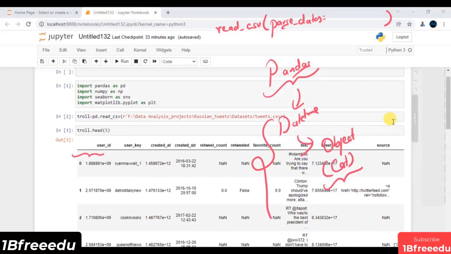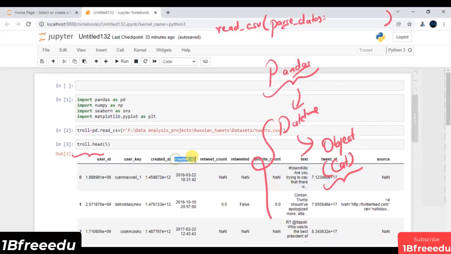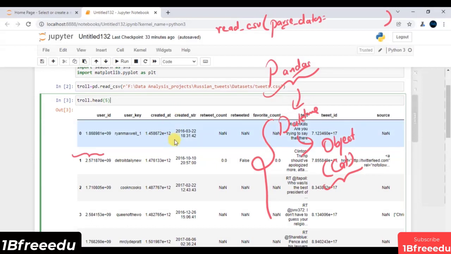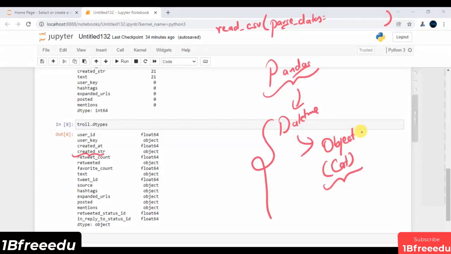If I scroll above, you will see created str is about the date at which my tweet is generated. From basic domain knowledge, we can say this cannot belong to categorical nature. It is of course an object of datetime format, or belongs to my datetime nature. But unfortunately, pandas will consider it as object.